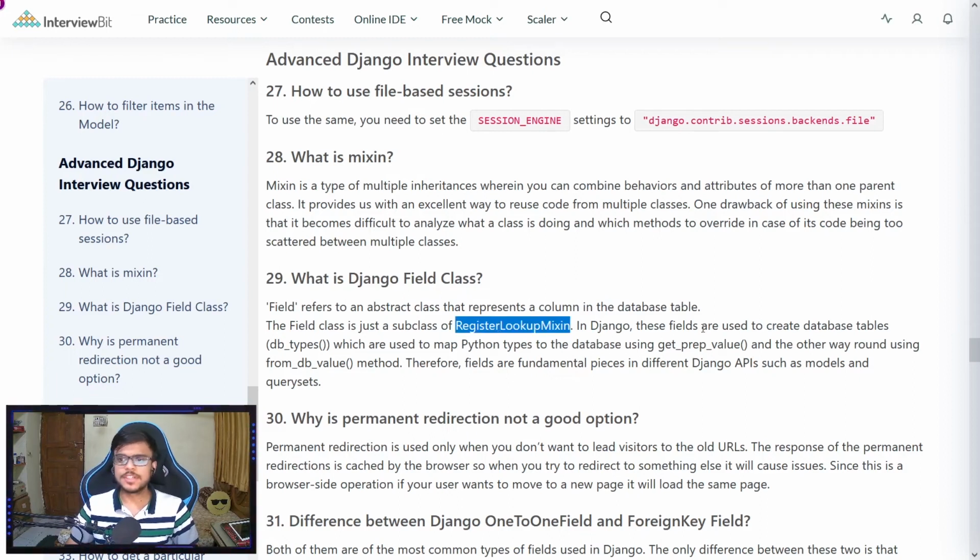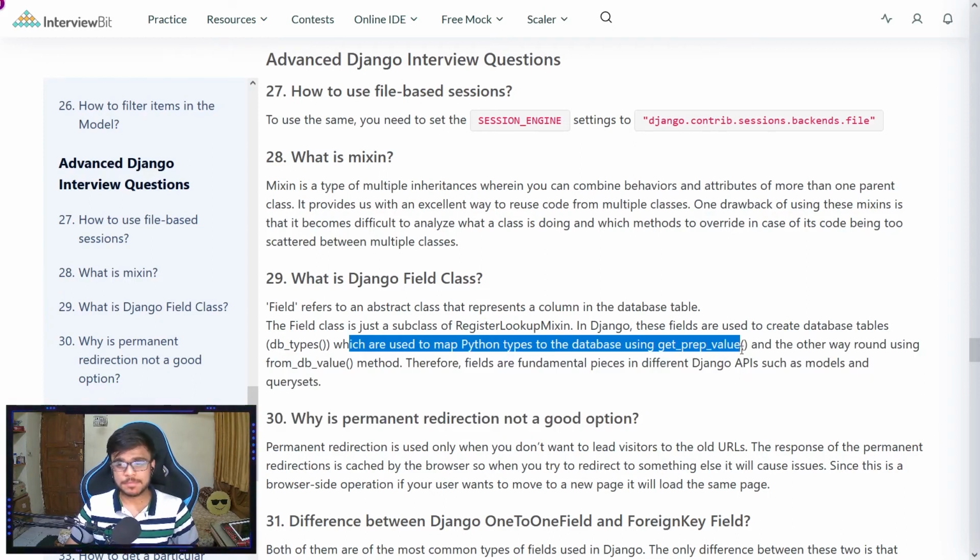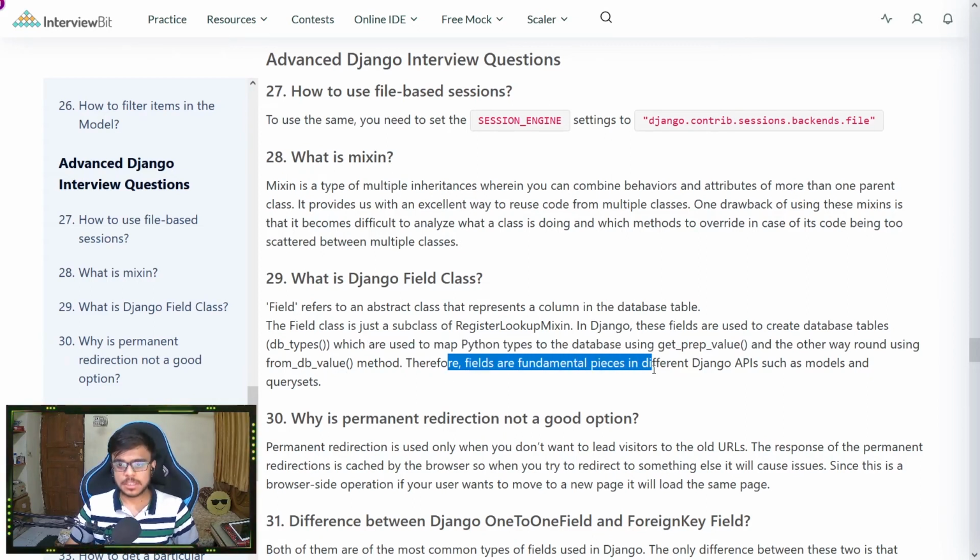In Django, these fields are used to create the database table, that is the db_type function, which is used to map Python types to the database using a get_prep_value function, and the other way around using the from_db_value method. Therefore, fields are fundamental pieces of Django APIs such as models and query sets.